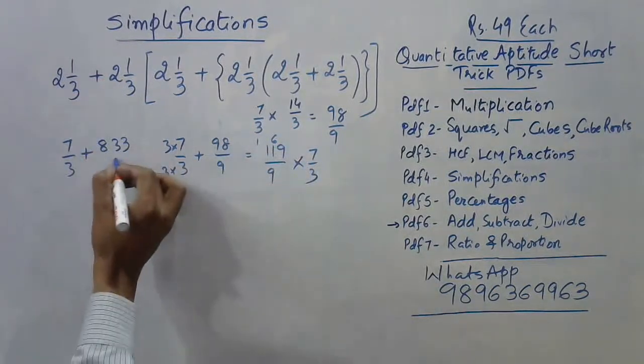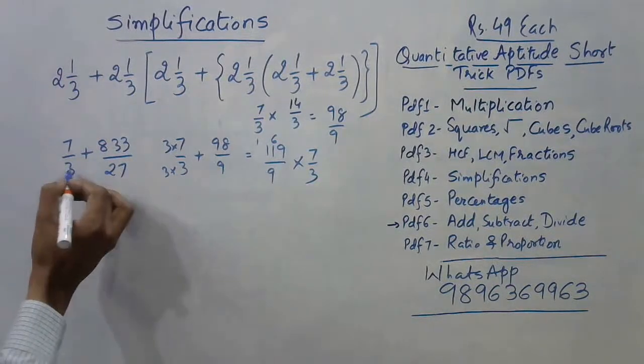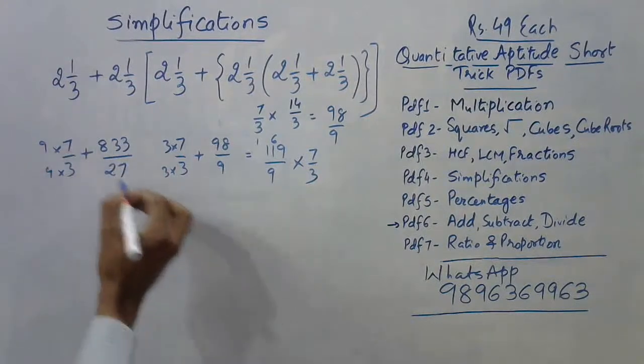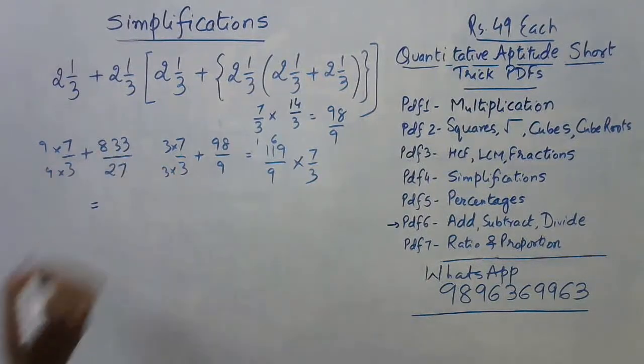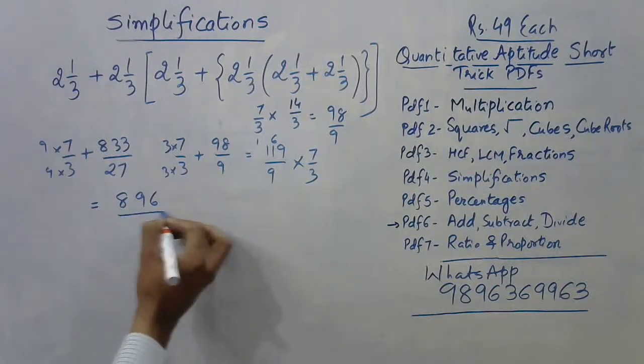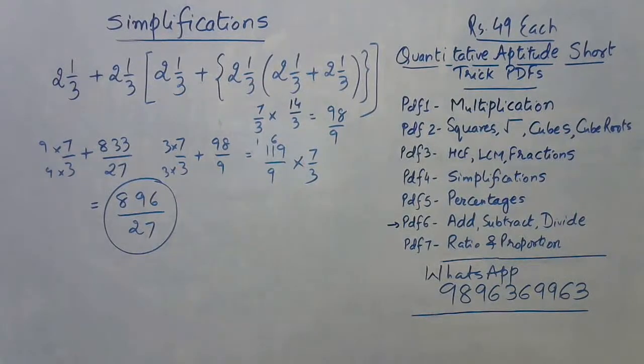So 833 upon 27, and finally into 9 that makes it 27. So I need to add 63 to this, right? 896 upon 27. Now that's the answer for this amazing question of simplification.